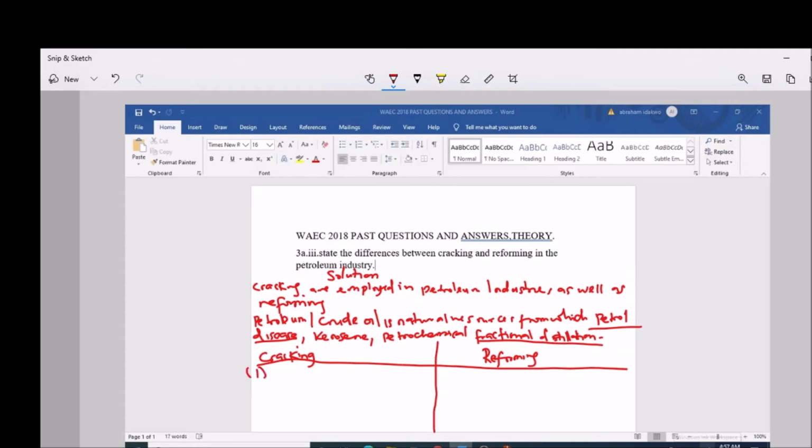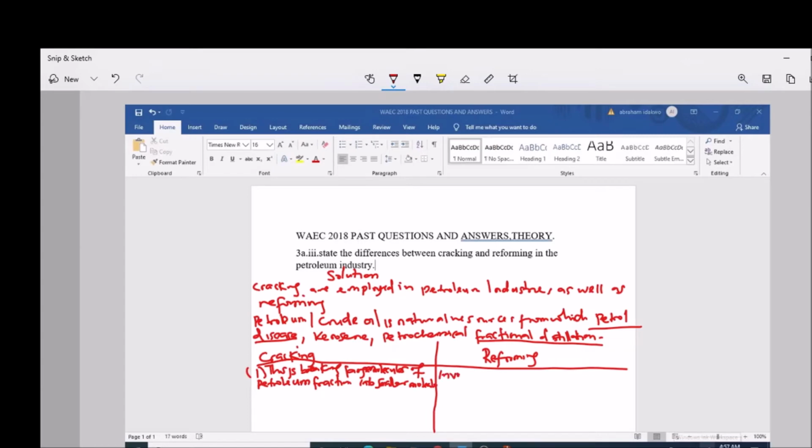So number 1, for the cracking, this is the breaking of large molecules of petroleum fractions into smaller molecules. So this is what we have in cracking, but reforming